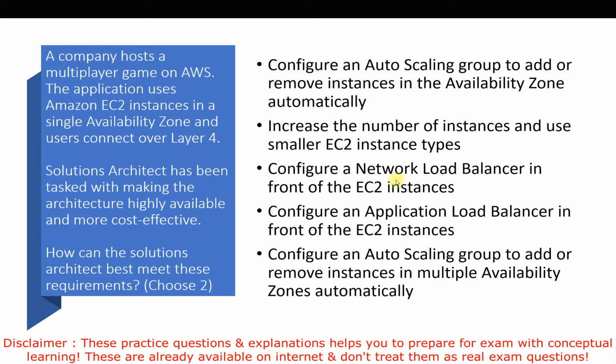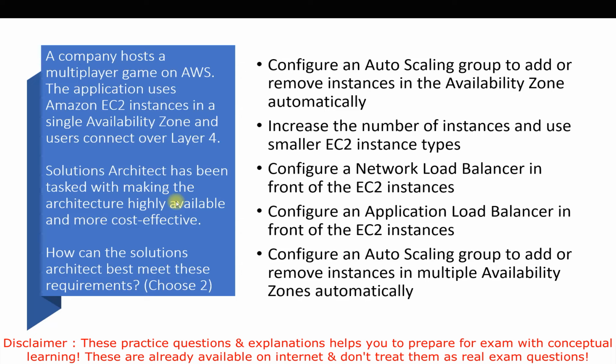So you can see there are two options related to the load balancer, two options related to the auto scaling group, and one option related to increasing the number of instances and using a smaller size of instances. Okay, so first let's talk about the options related to auto scaling. In the first one they are talking about adding or removing instances in the availability zone automatically, and in the last option they are talking about adding or removing instances in multiple availability zones automatically. So in the first one there is only one availability zone, in the fifth option there are multiple availability zones.